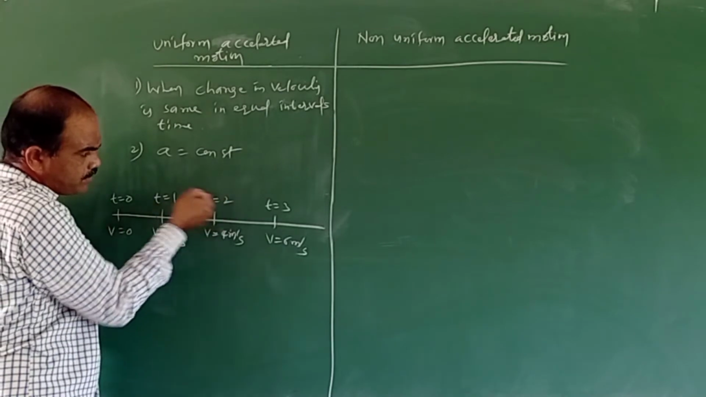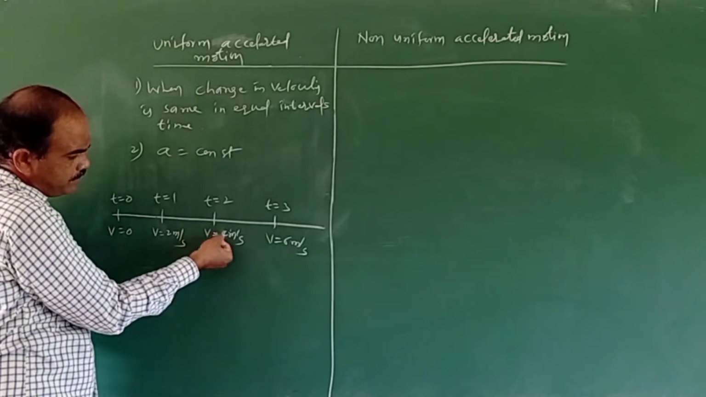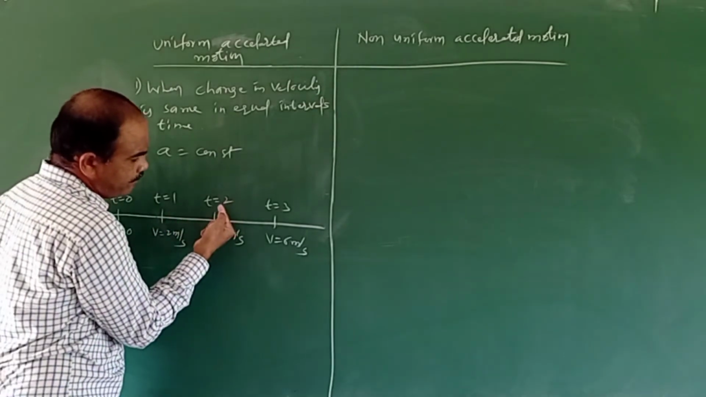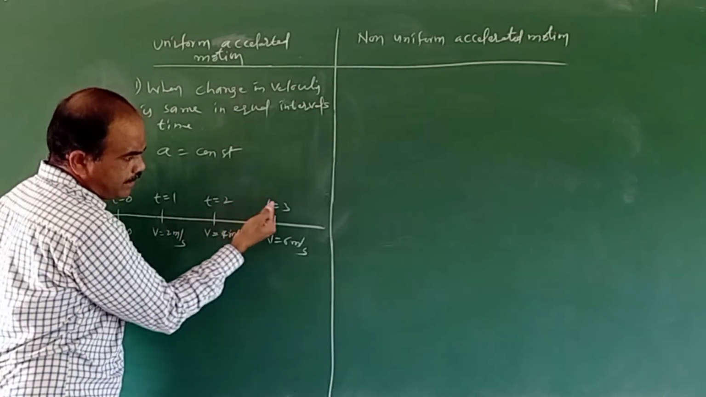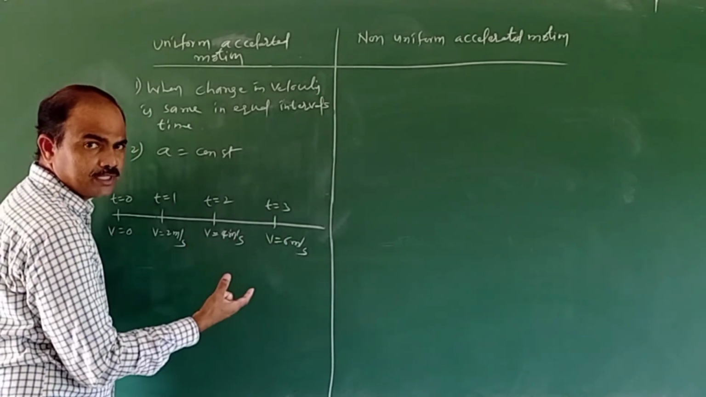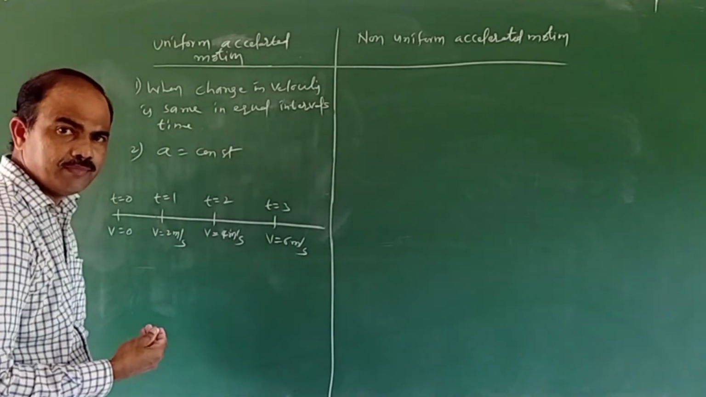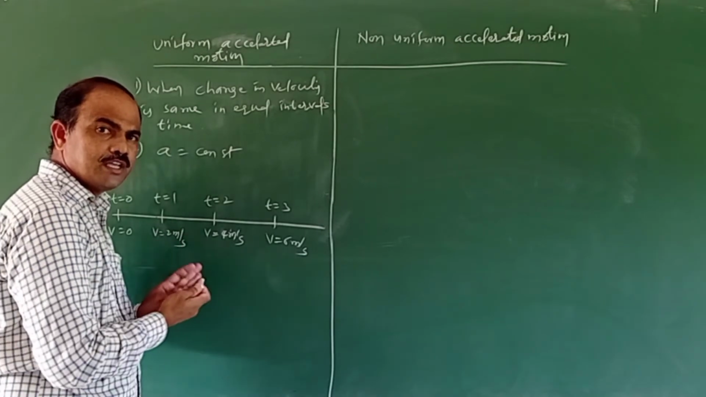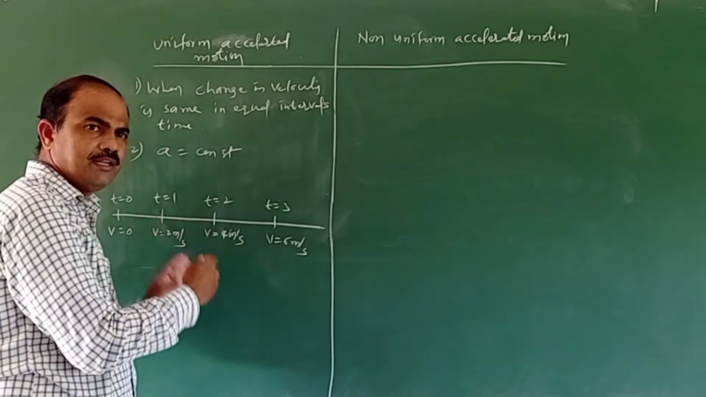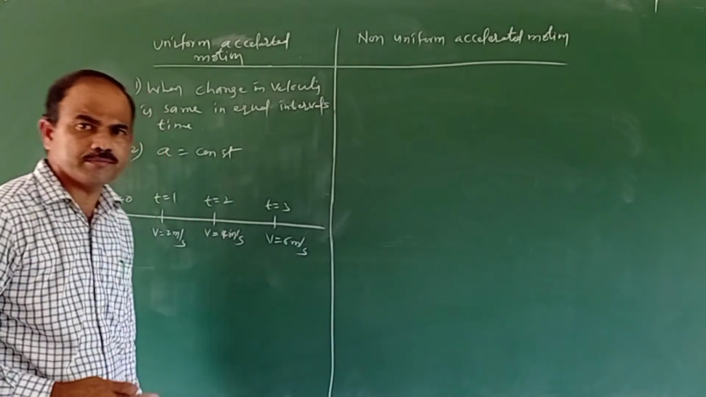During the first second to second second, the change in velocity is 4 minus 2, that is nothing but 2 meter per second. And again, when the time is second second to third second, the change in velocity is 6 minus 4, nothing but 2 meter per second. And for every 1 second, what is the change in velocity? The velocity is changing 2 meter per second, and for every 1 second, the change in velocity will be same.